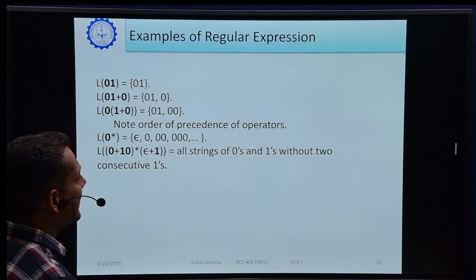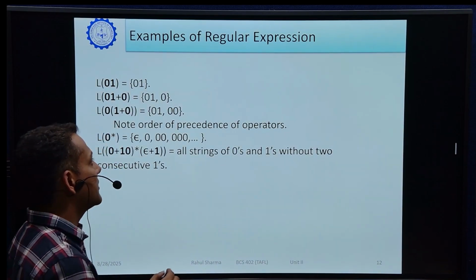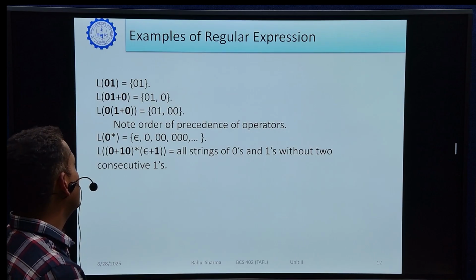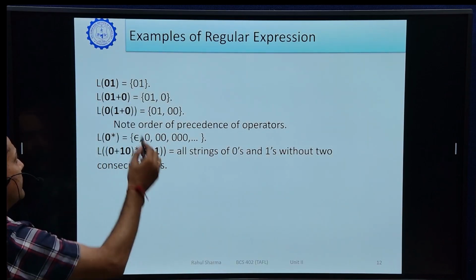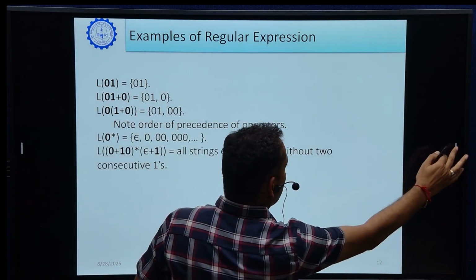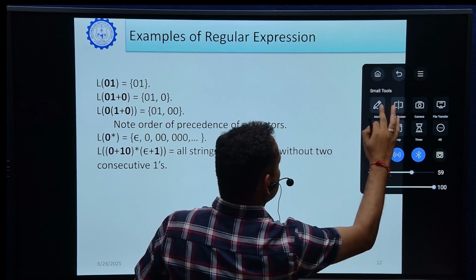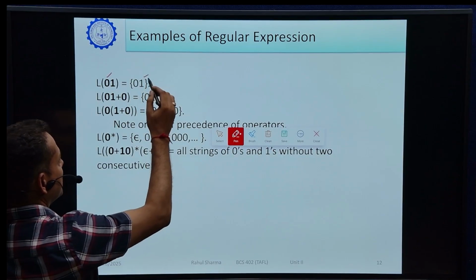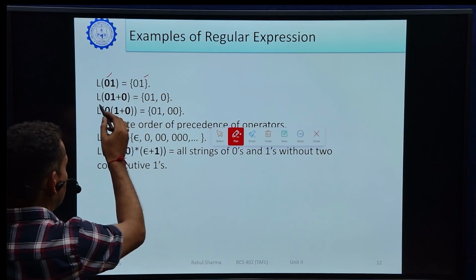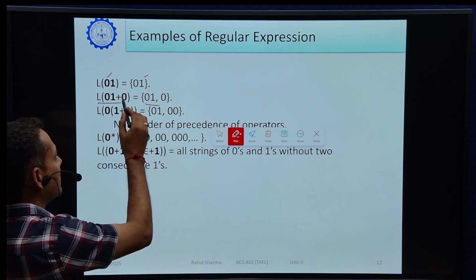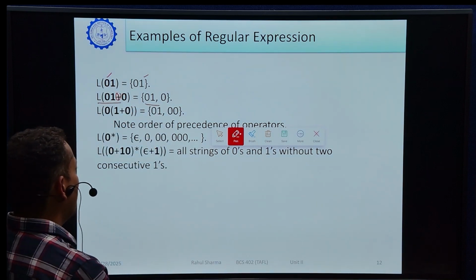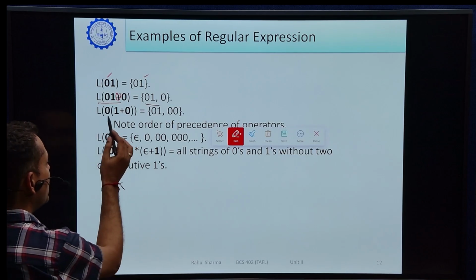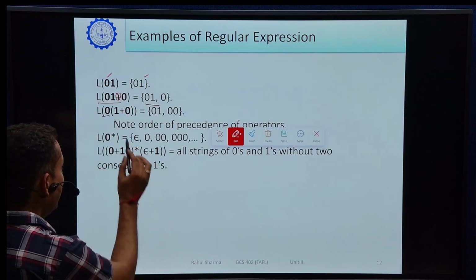So these are some regular expressions. We have studied the operators, how we write a regular expression. So these are some examples of regular expression. We will take first L of 01, L of 01 equal to 01. So this is a language and this is a regular expression. L of (01 plus 1) is represented as 01 or 1 because this is a union operator.